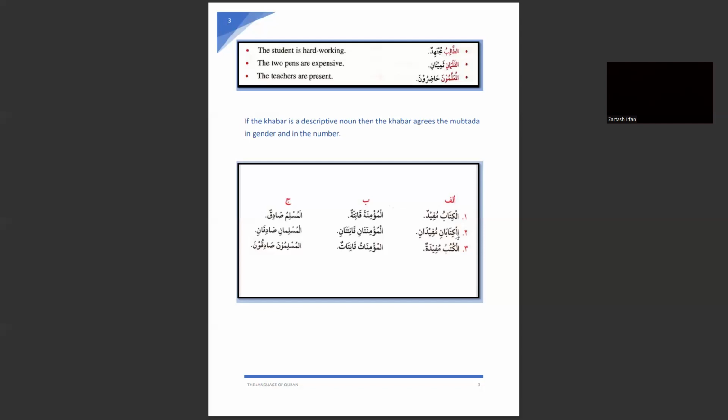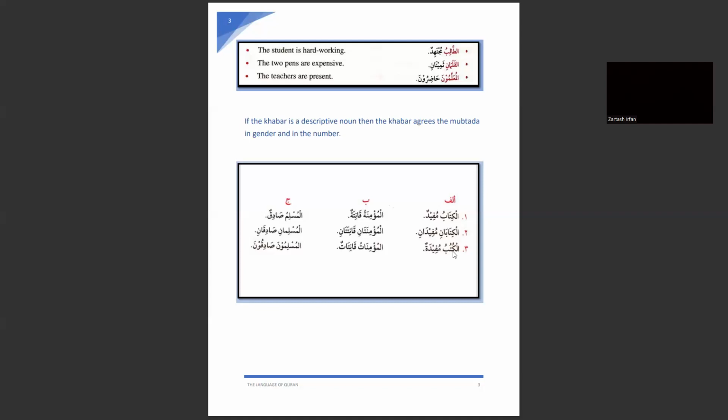Muslimun, Muslimani, Muslimaini, Muslimuna. So what was the musanna form? Muslimani, Muslimaini is the musanna form. So here you can notice this kitabani is the musanna form. Al-kitabani mufidani, they both are in the rafa state.